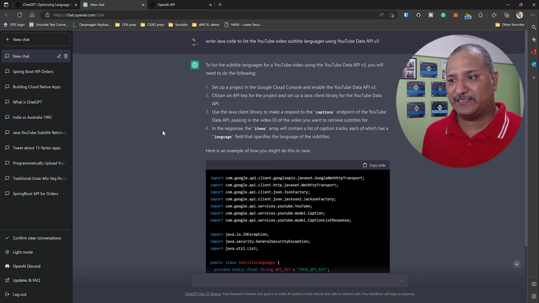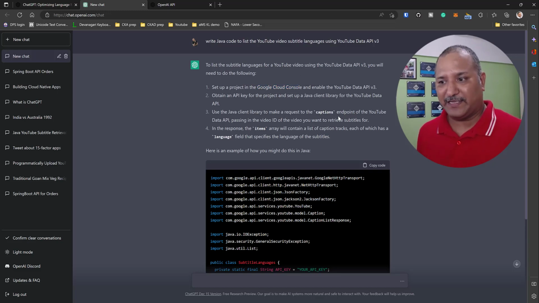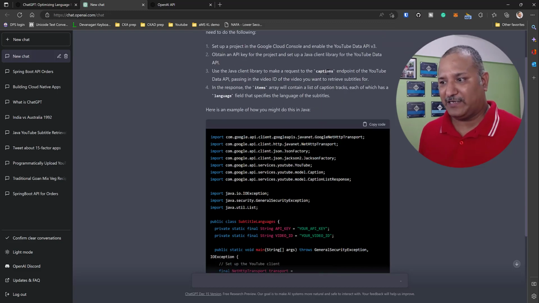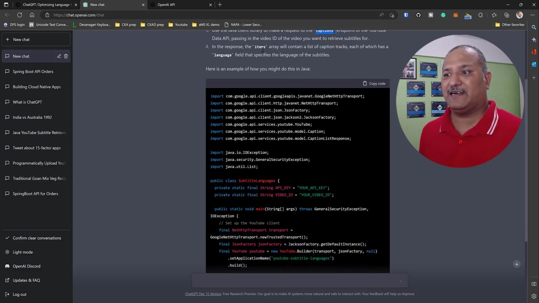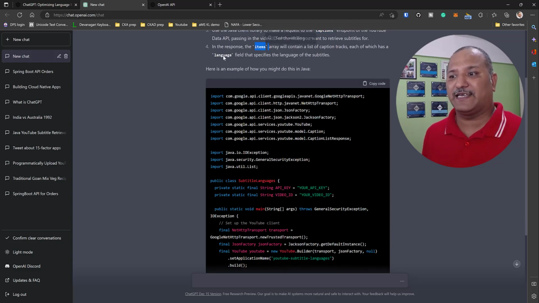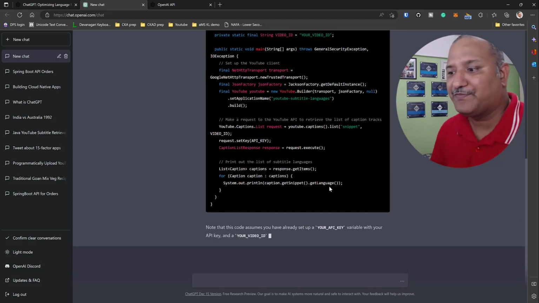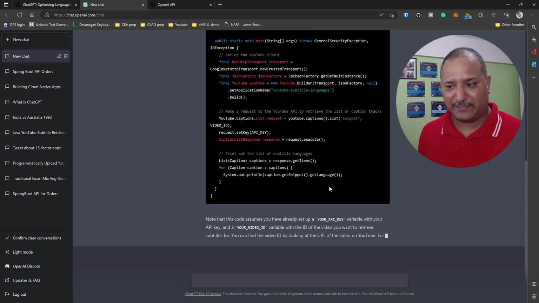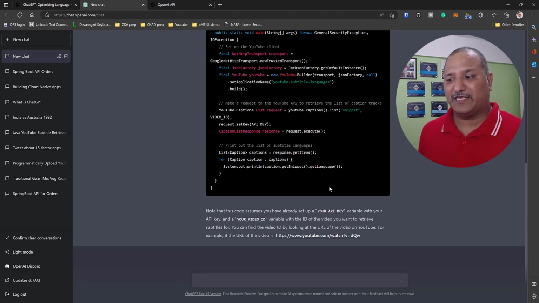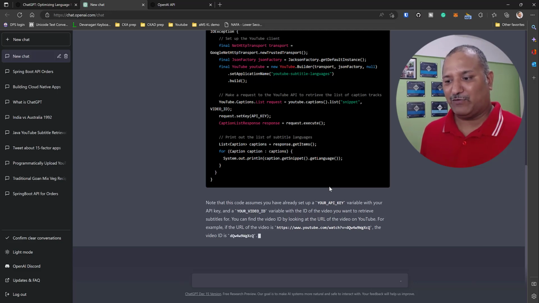So here again, you can see that it's telling me that I need to set up a Google Cloud Console. I need to enable authorization for the YouTube Data API v3 and obtain the API key. I need to make a request using the captions endpoint of that data API, and then I will get the response in the items, and that will contain the language as one of the attributes. That is how I can find out the different subtitle languages. Very, very impressive, I would say. Again, because I'm not using some commonly available code or something which is very generic or very obvious.